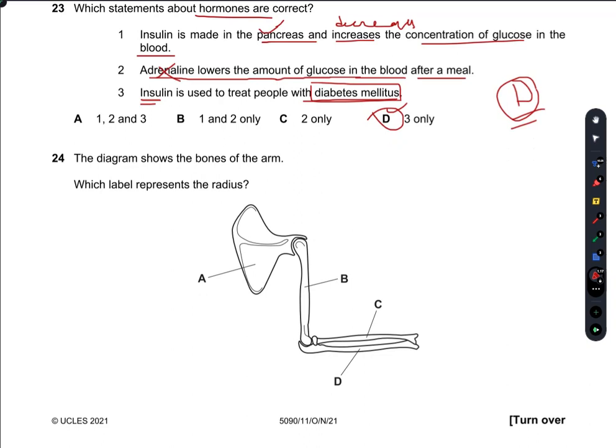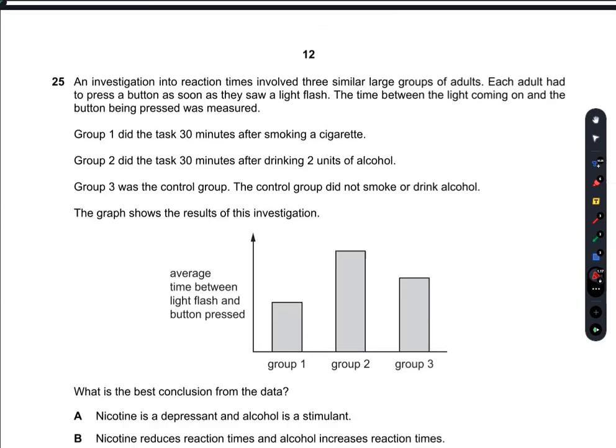The diagram shows the bones of the arm. Which label represents the radius? C is the radius. This is the arm. This is the bone of the biceps and triceps, and this C is the radius. So C is the right option.